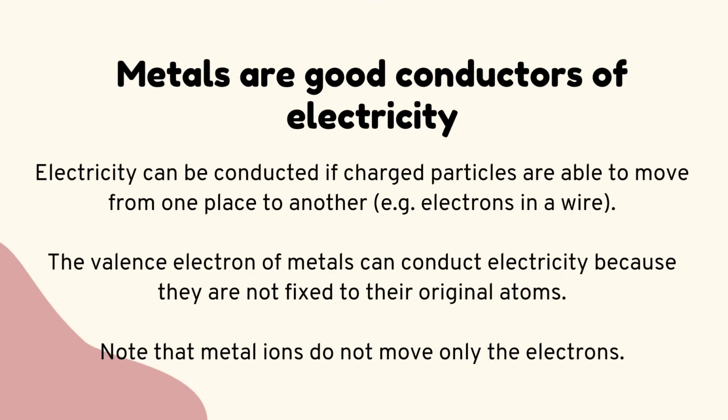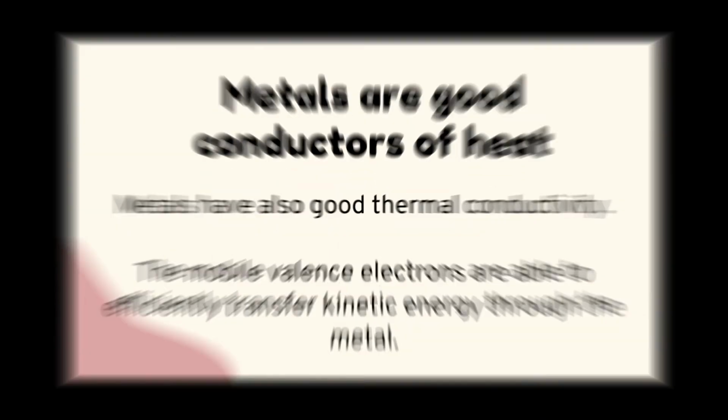Metals are good conductors of electricity. Electricity can be conducted if charged particles are able to move from one place to another. The valence electrons of metals can conduct electricity because they are not fixed to their original atoms. Note that metal ions do not move, only the electrons. As we all know, we use copper in electrical wiring since it is proven to be a good electrical conductor. So copper is an example of a metal.